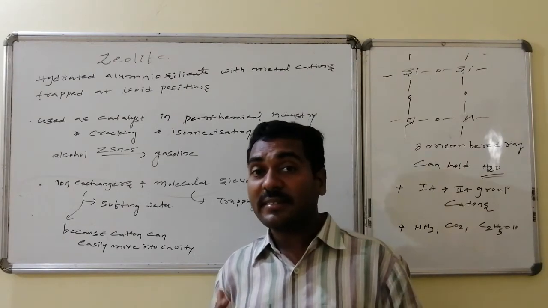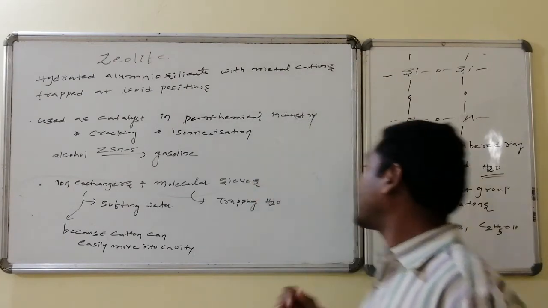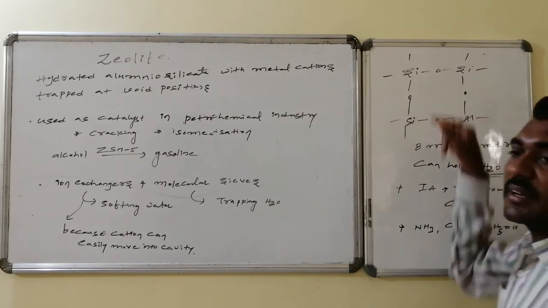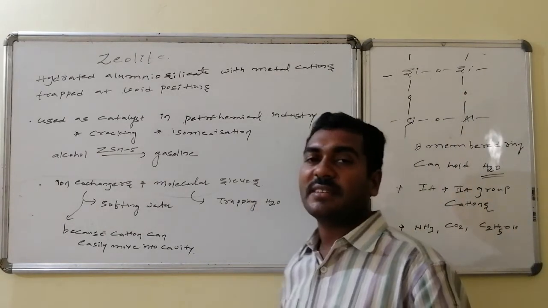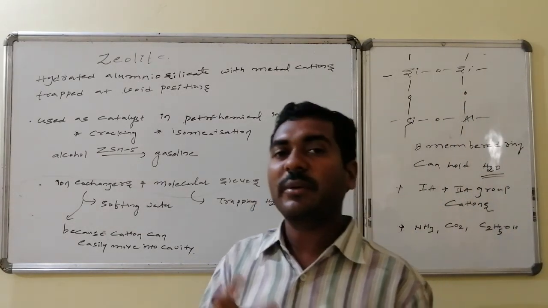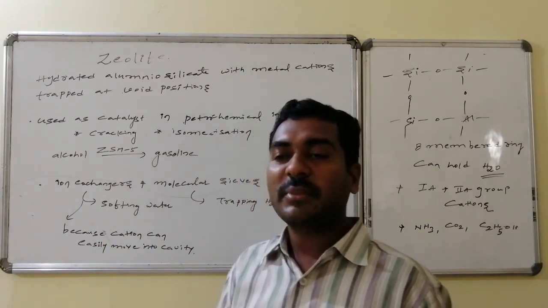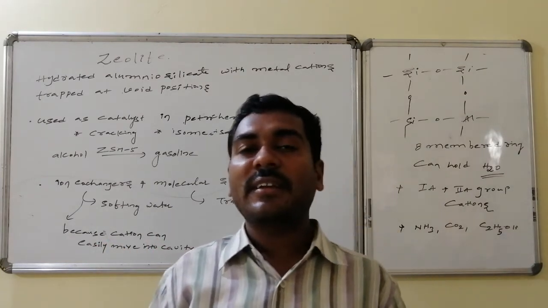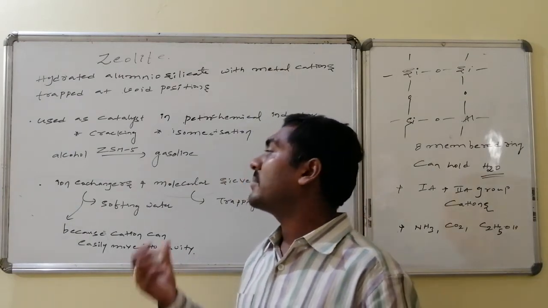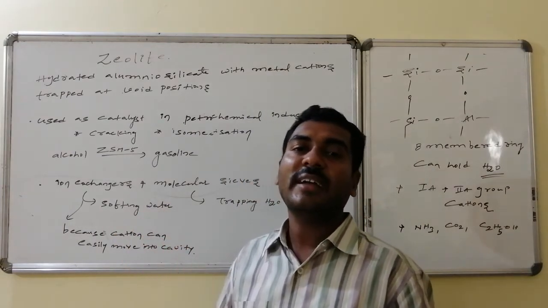For that we need trappers, water trappers. Yes, water can be trapped by the zeolite. Such zeolites are said to be molecular sieves on behalf of their action. These are also acting as ion exchangers, because if water has any kind of impurities, then for softening of water we use ion exchangers.